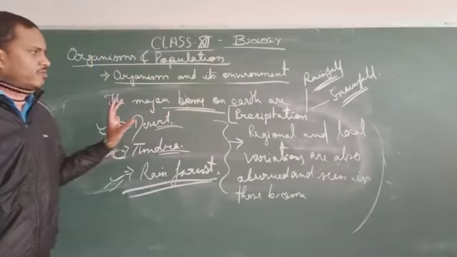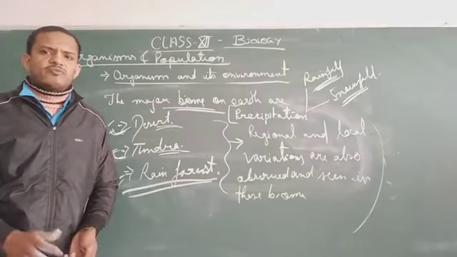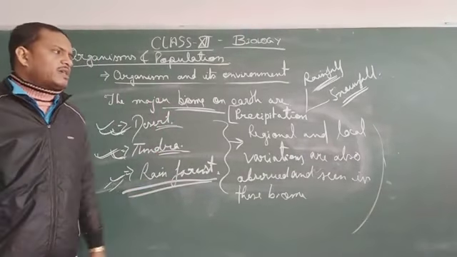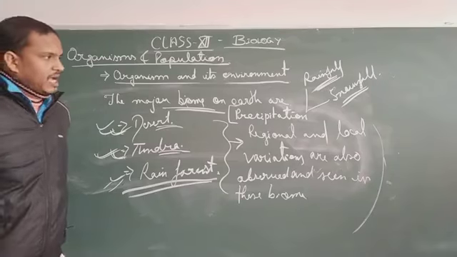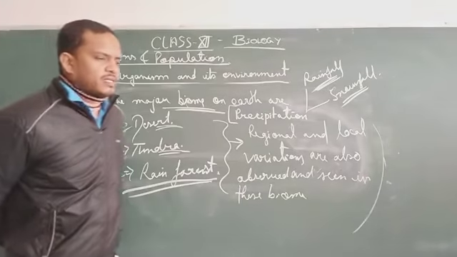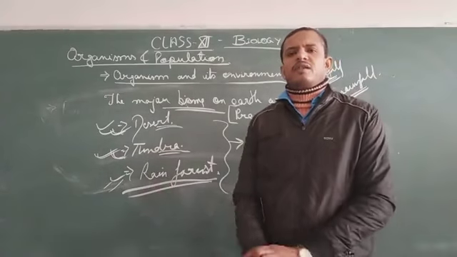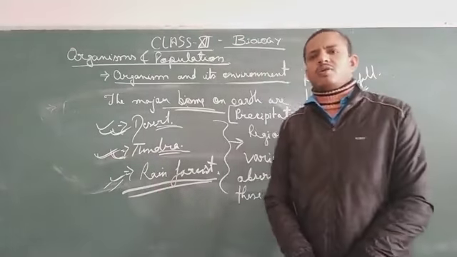Okay, so these are the different types of biomes, and in India, as I told you, there are different regions with different climatic characteristics. One more thing I want to add before ending this class is that these are the normal conditions that we have discussed regarding population or environment.